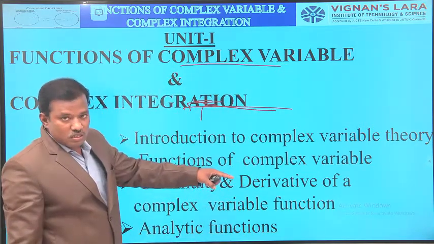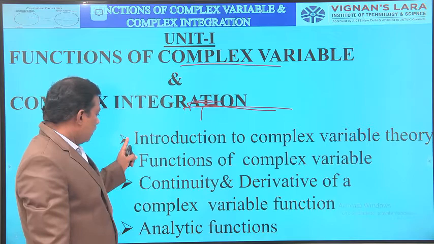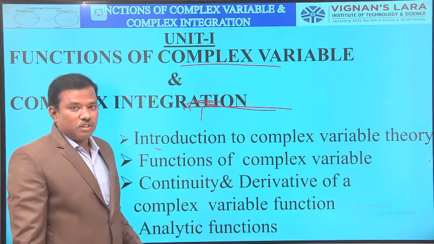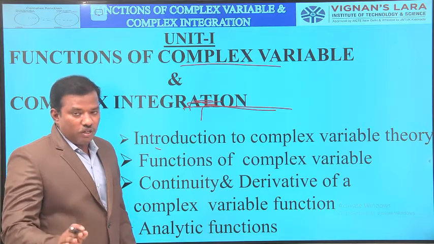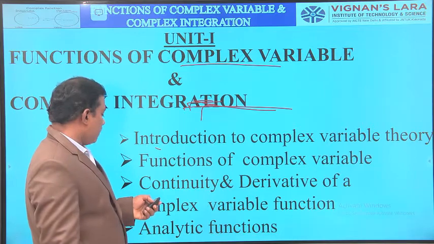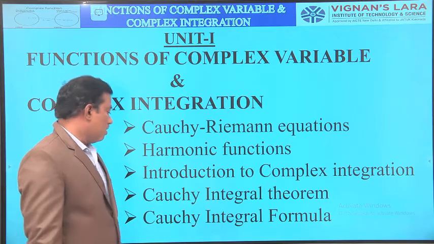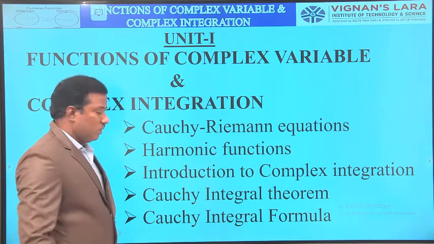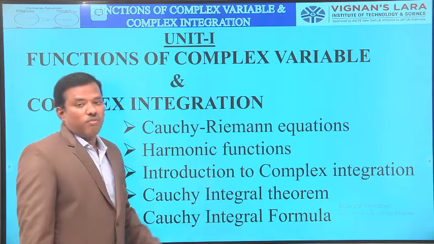Here we have 2 chapters. One is complex variable, second one is complex integration. Contents in chapter 1 are introduction to complex variable theory, functions of complex variable, continuity and derivability of a complex function, analytic functions, Cauchy-Riemann equations, harmonic functions. And introduction to complex integration, Cauchy's integral theorem, Cauchy's integral formula is the second chapter of unit 1.